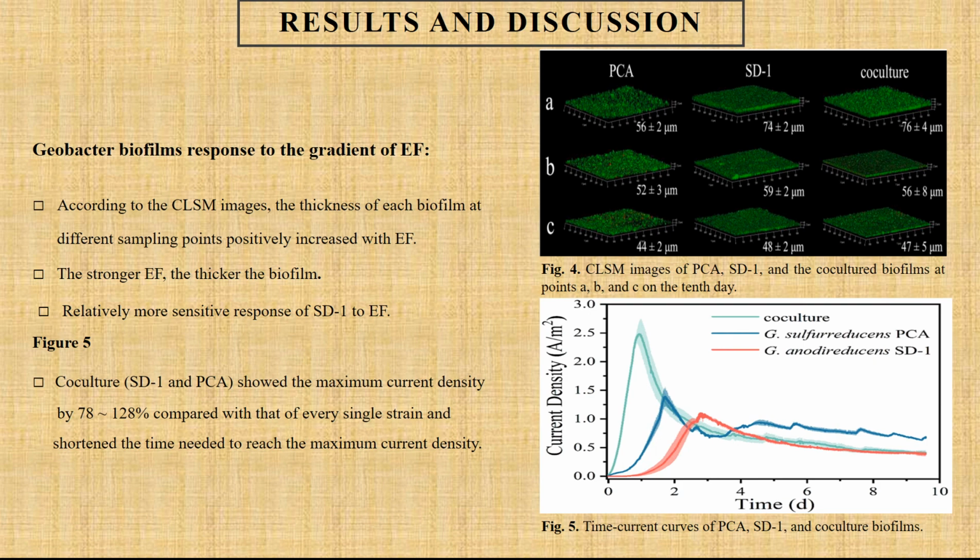Co-culture of Geobacter sulfurreducens PCA and Geobacter anodireducens SD1 showed a maximum current density 128% higher than that of every single strain and shortened the time needed to reach the maximum current density. Figure 5.